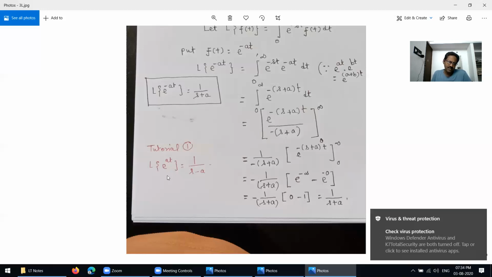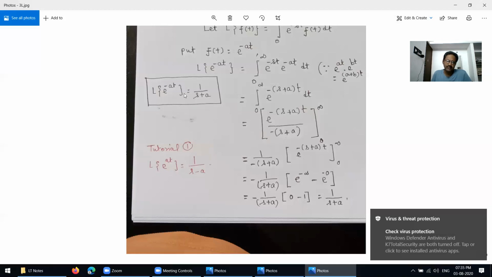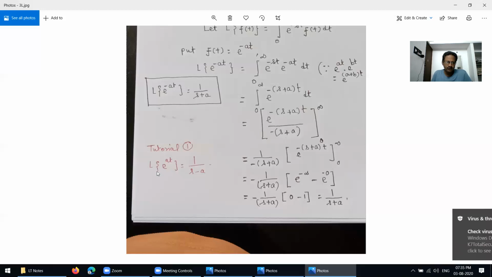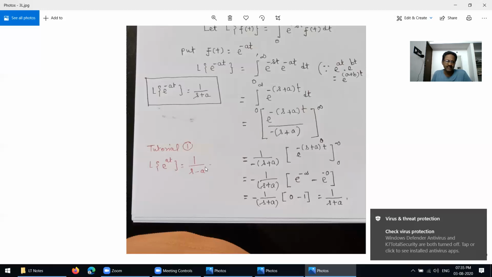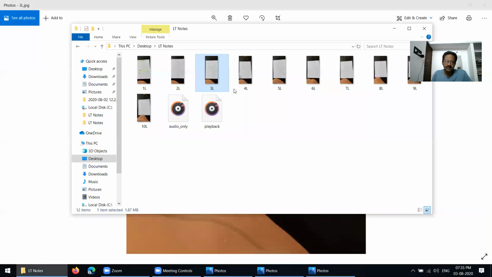So the Laplace transform of e^(at) equals 1 over (s minus a), and the Laplace transform of e^(-at) equals 1 over (s plus a). I think this is very easy. Next, I am going to the next problem.